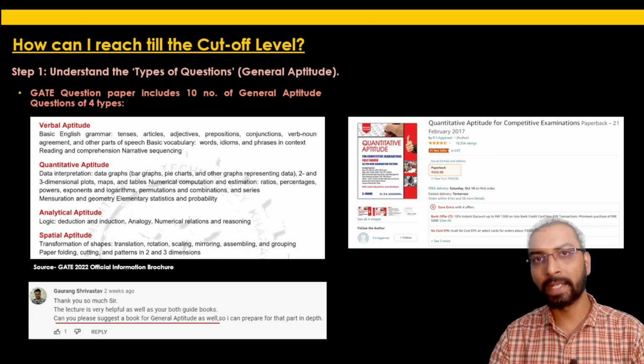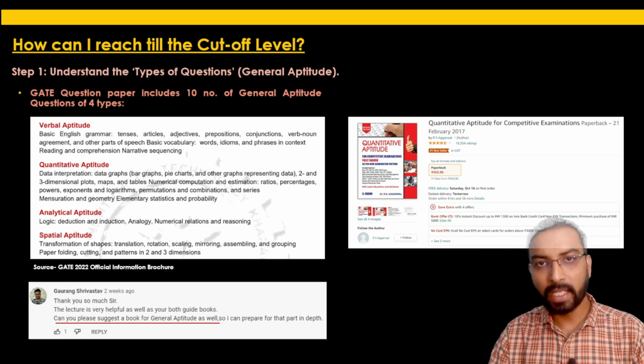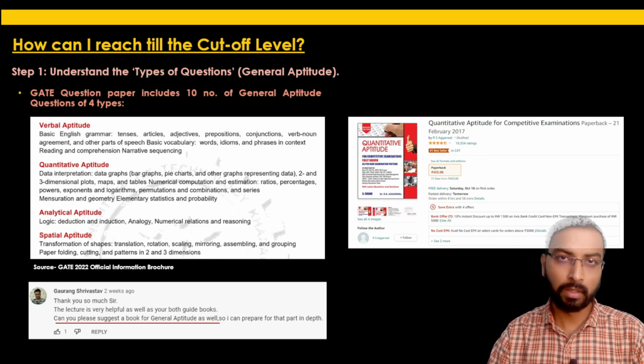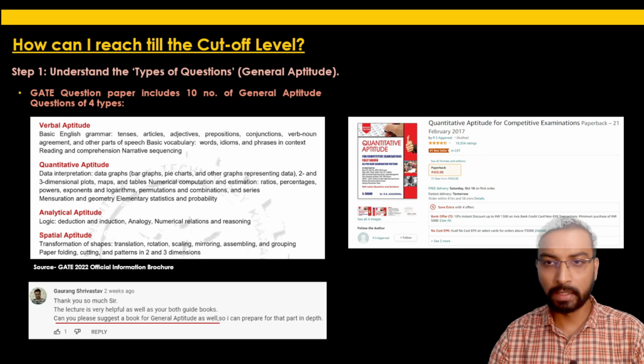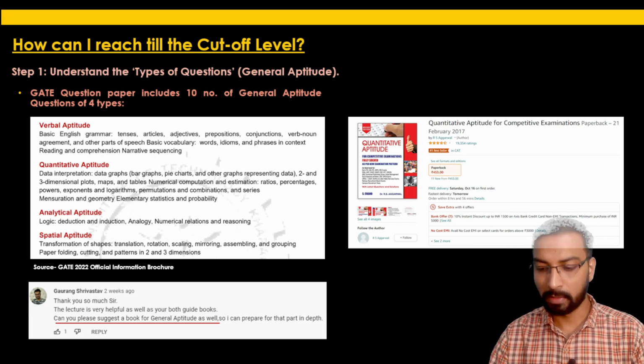You should have practice. You should memorize the formulae related to permutation, combination, probability, etc., so that it will be easy for you to solve the questions at the actual time of the exam. So this is the book which I definitely recommend for students if you want to prepare for the general aptitude section also for the GATE exam.